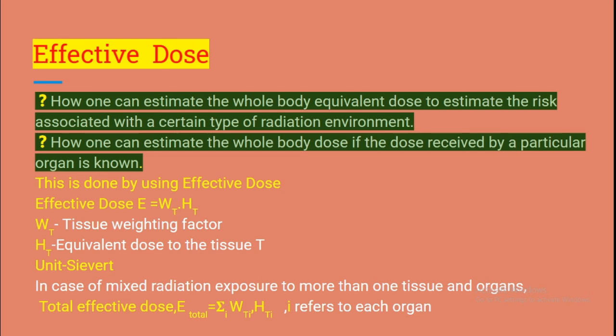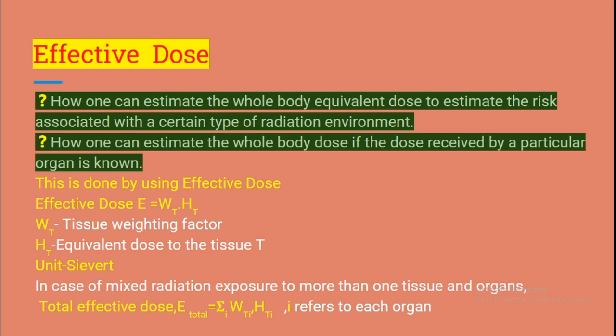The effective dose is also measured in unit sievert. The relation E equals W_T times H_T is good for any single tissue or organ and only one type of radiation.